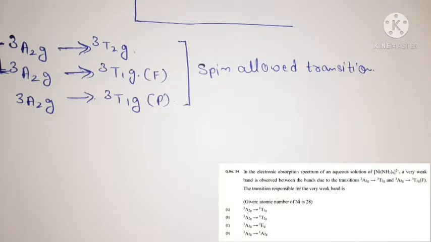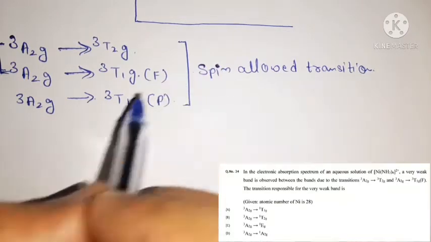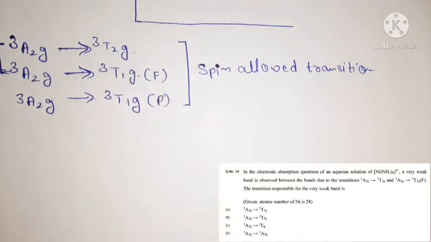Understand? Now friends, first of all this compound shows all these transitions, which are spin allowed transitions, but this 3d8 compound also shows two other transitions. This d8 system sometimes shows two spin forbidden transitions also.